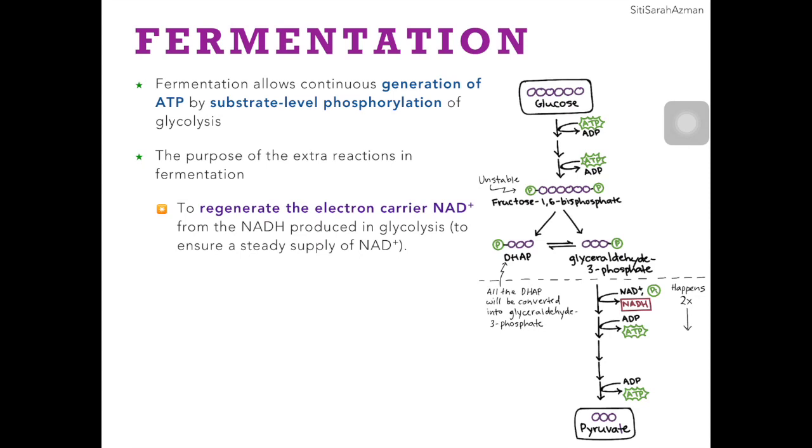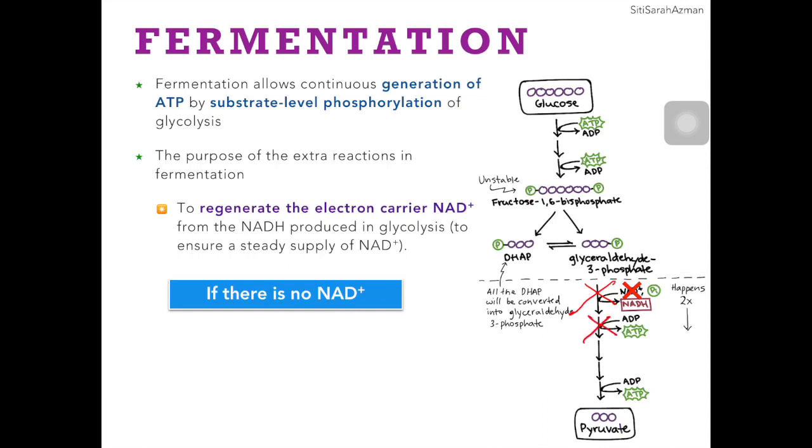And after a while, the amount of NAD plus will decrease in the cell, and later on there will be no NAD plus. If there is no NAD plus, this particular step cannot happen, where glyceraldehyde 3-phosphate will be oxidized and NAD plus will be reduced. If that step doesn't happen, the consequent steps are not going to happen as well. So there will be no ATP being generated.